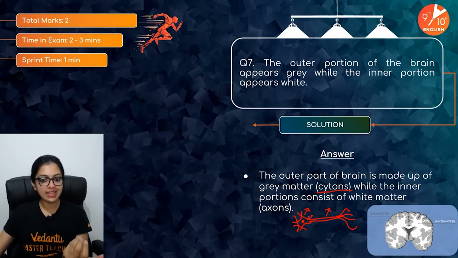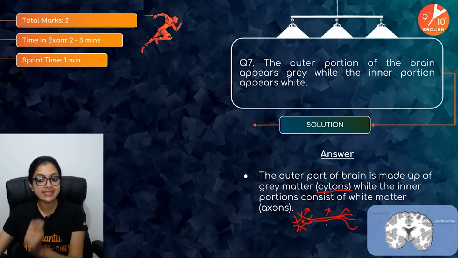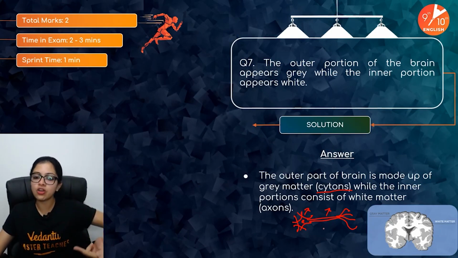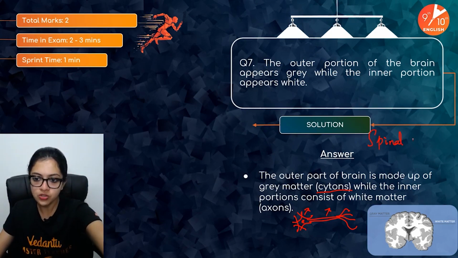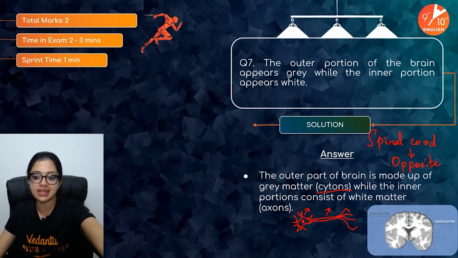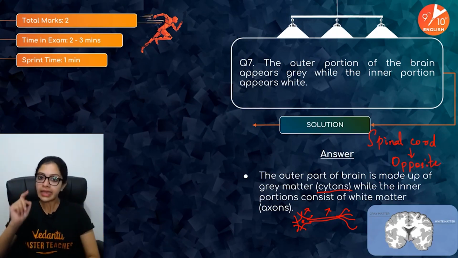Greater the concentration of cytons, the more gray the appearance would end up being. Greater the concentration of axons, greater would the white shade be. So in the spinal cord, it's going to be the reverse. Just keep that in mind as well. I'll mention it here for you so that when you go through my notes, you would remember this. It's the opposite in the case of the spinal cord. Outer white matter, inner gray matter.